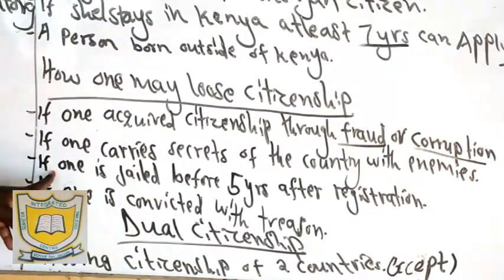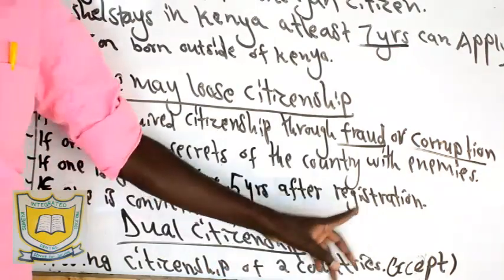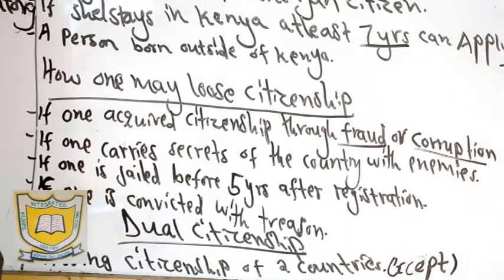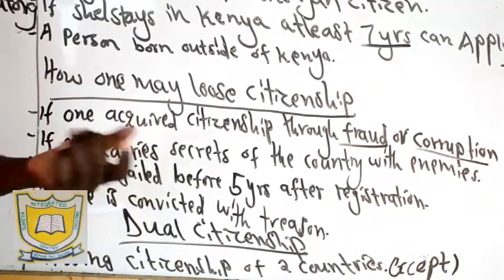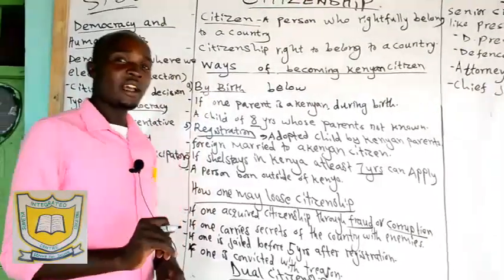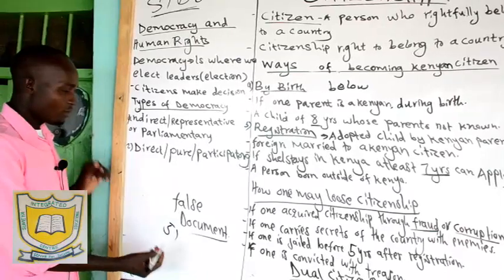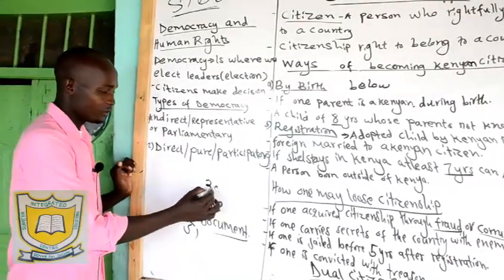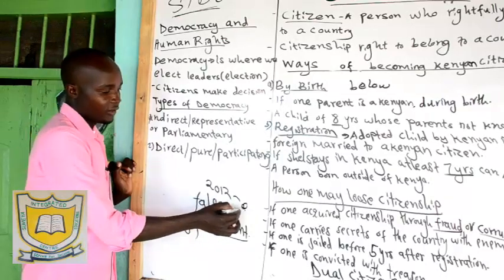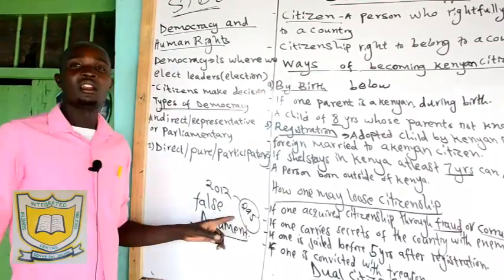Then number three, if one is jailed before 5 years after registration. Now, we have said you stay in Kenya for around 7 years, you become a good citizen, then you are registered as a Kenyan citizen. But before the end of 5 years, let us assume you registered in 2012 as a Kenyan citizen, but in 2015 you were already captured by the government and imprisoned.